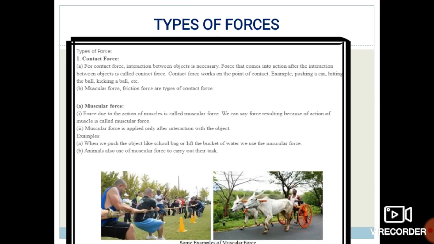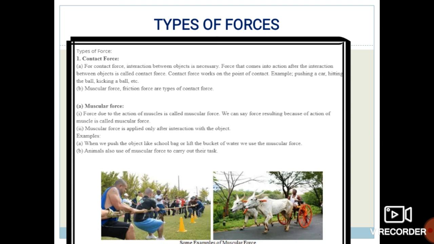Now, till now what have we seen? We revised the term regarding force, that is, what we mean by force. There are certain examples of force in our daily life, which we have revised over here. Afterwards, we saw what the resultant force is and what the effects of forces are. Now we will revise the types of forces.